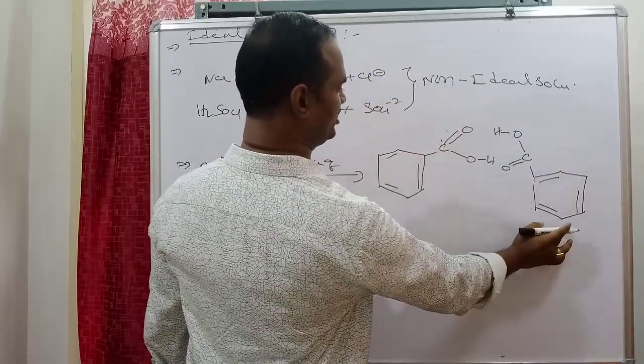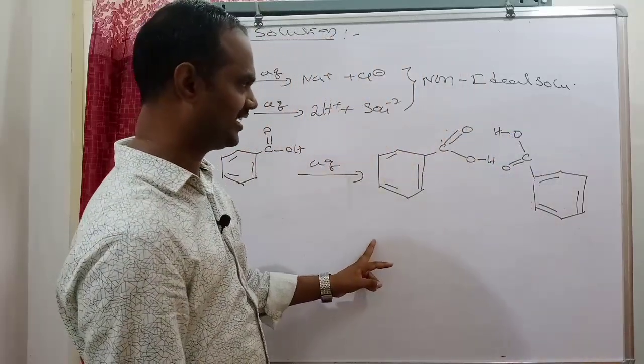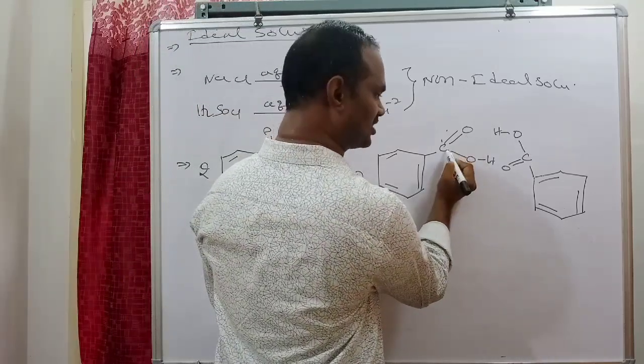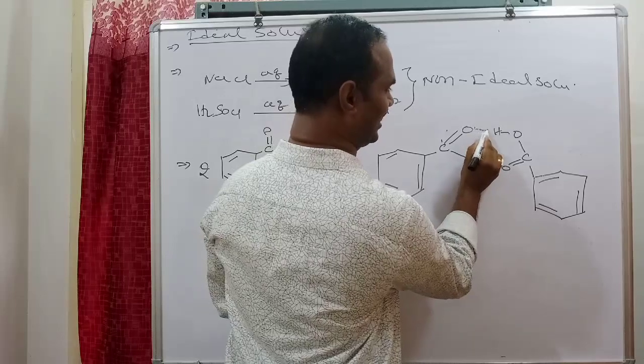So this is one benzoic acid molecule, this is another benzoic acid molecule. The more electronegative atom of the COOH group attracts the hydrogen.